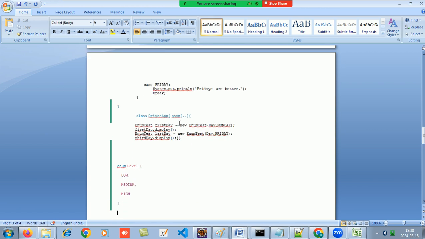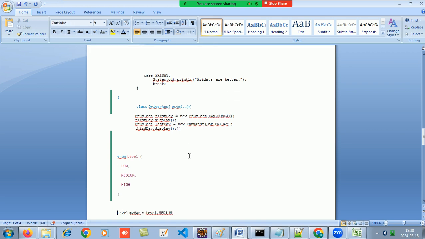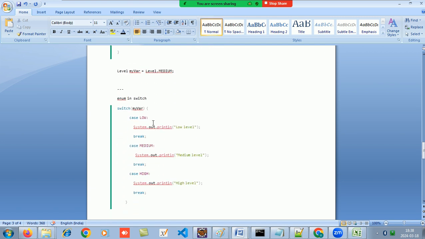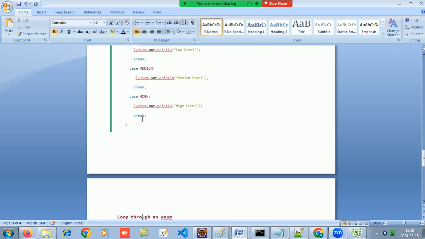Okay, and then you can first make the enum, and then whenever you are making the object, you can pass it as an argument. So whenever I am making the object enum test, you can make the object and you can pass any value from the enum over there. That is, as we had mentioned, level can be low, high, medium. You can switch the values and directly put cases without the double quotes because these are constants.